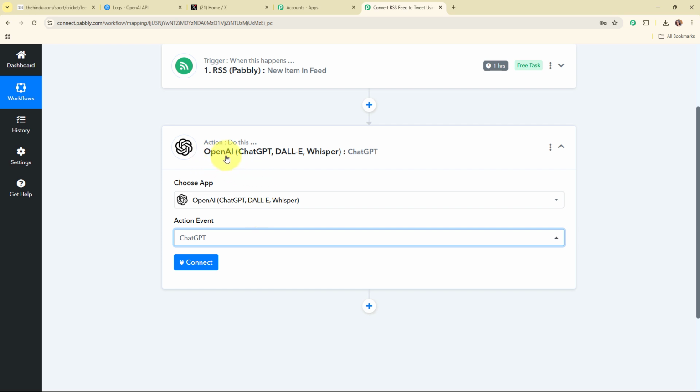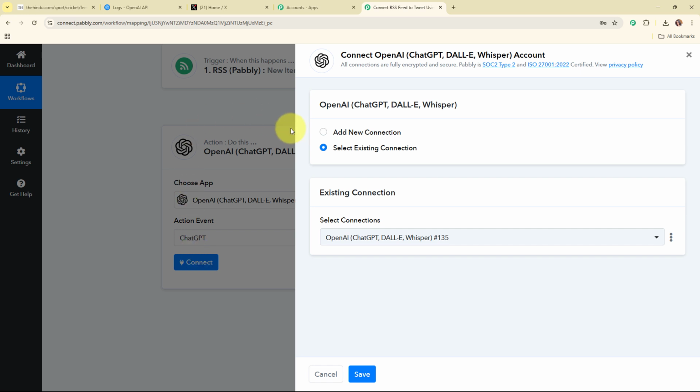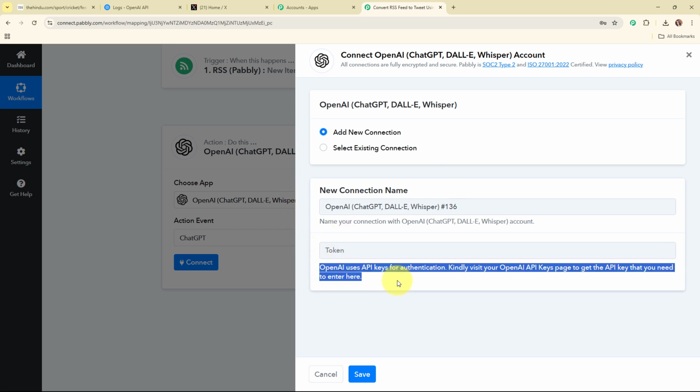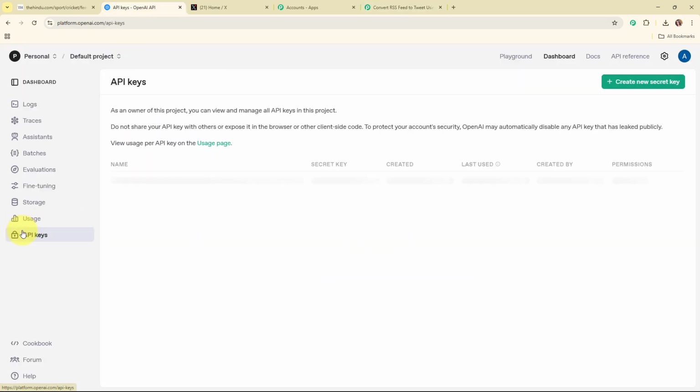Alright, so now to connect my OpenAI account with Pabbly Connect, I'm going to click on this connect. To build a new connection, I'm going to select add new connection. If your OpenAI account is already connected with Pabbly Connect, then you can click on select existing connection. Now to build a new connection, it is asking me for a token. Following the instructions given below, I've already logged in to my OpenAI account, and from here I'm going to access the API keys given in the left side bar.